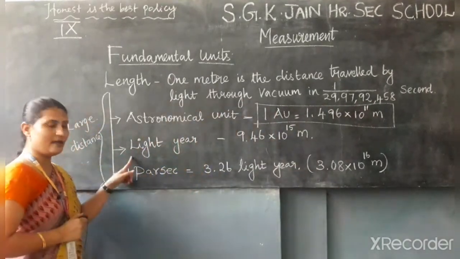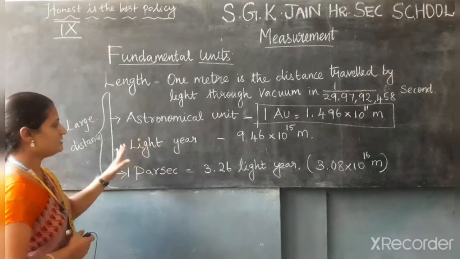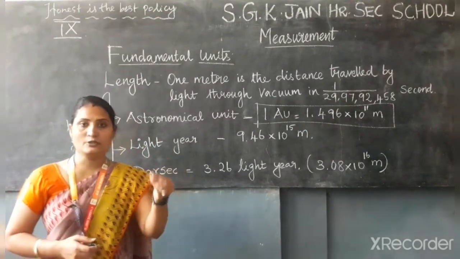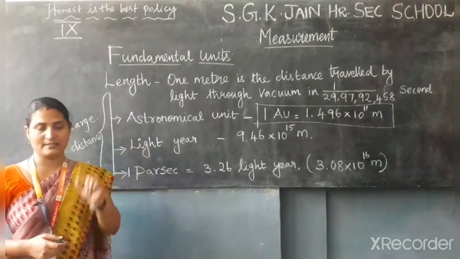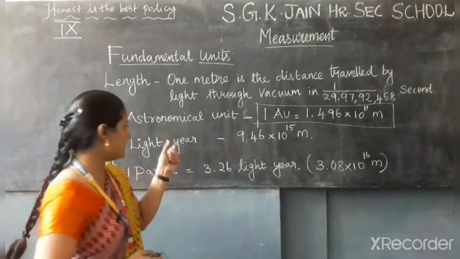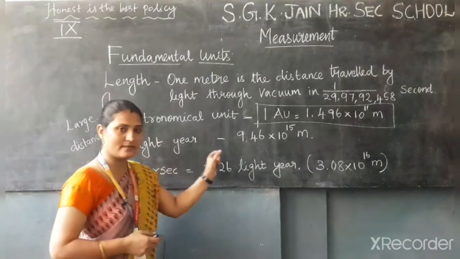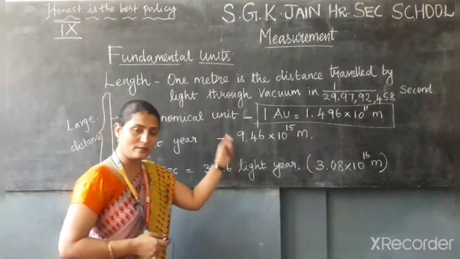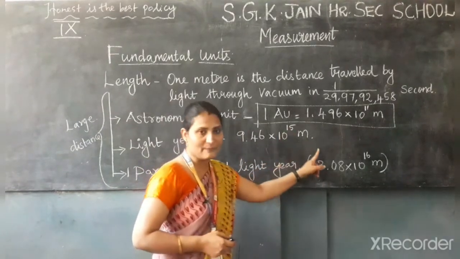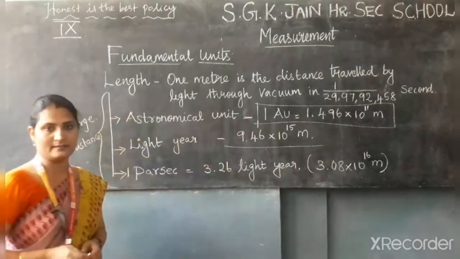Another physical quantity to measure larger distance is light year. How much distance can light travel through vacuum in 1 year? The distance travelled by light through vacuum in 1 year is known as a light year. That is 9.46 into 10 to the power of 15 meter. This value is known as 1 light year.